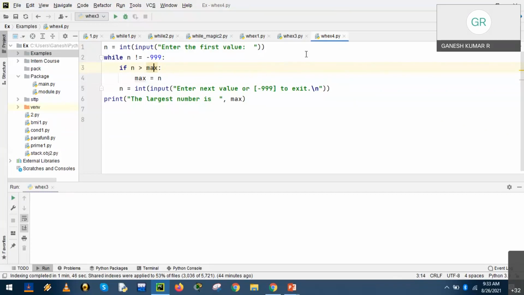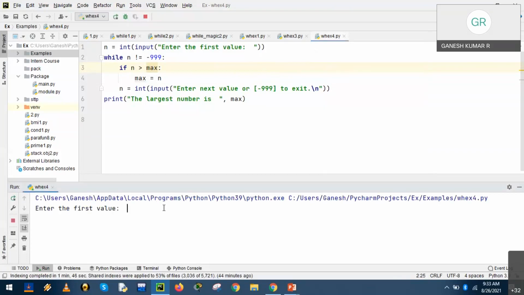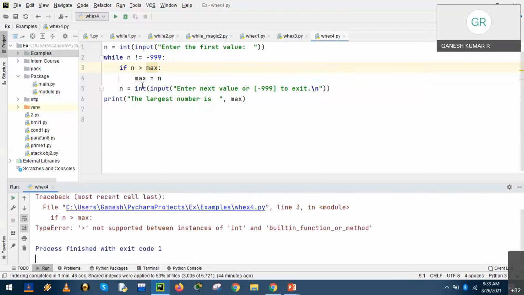In case we try to execute with the same logic, let me run the program and enter the first value, because absolutely there are no mistakes, it will run fine. 1 2 for simple value. Have you noticed the type error? Greater than does not support between instances of int and built-in function or method. N is defined as int, but n is greater than max. What is max? It is an integer or float or character or string. We have no idea.